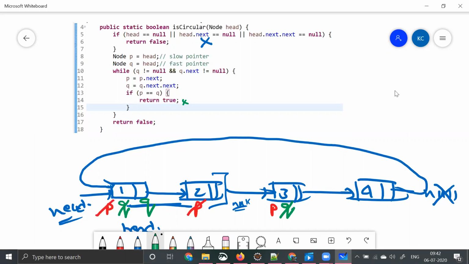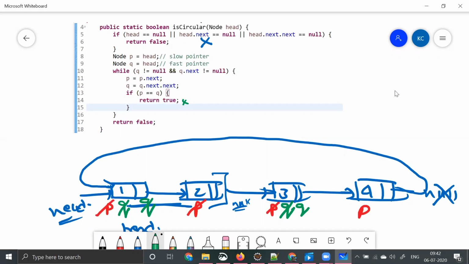So again, you're coming back. What you're trying to do? P is equal to p dot next. Our p is somewhere over here, right? And q is equal to q dot next dot next, right? Here q is not this, but it is 1, 2. Q is over here right now.